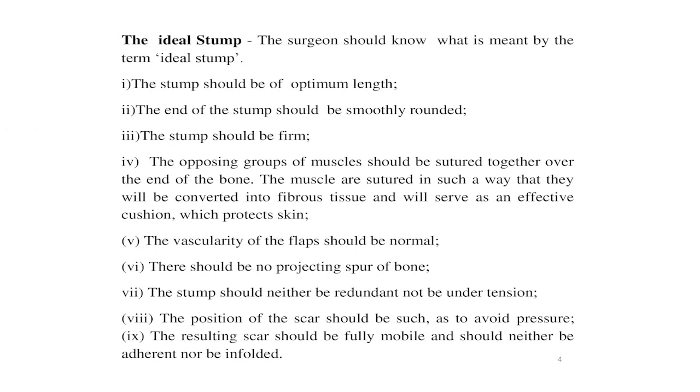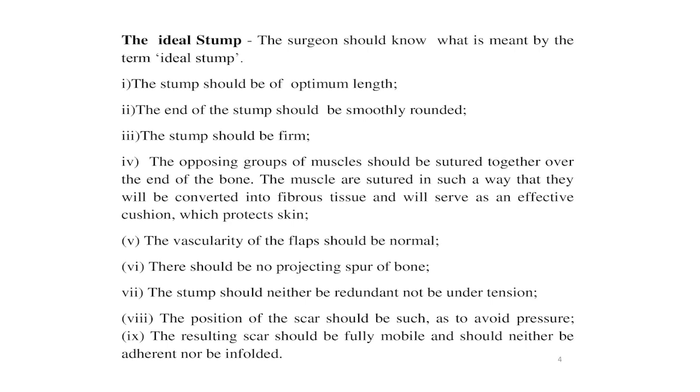Now, the ideal stump. The surgeon should know what is meant by the term ideal stump. First, the stump should be of optimum length. Second, the end of the stump should be smoothly rounded. Third, the stump should be firm. Fourth, the opposing groups of muscles should be sutured together over the end of the bone. The muscles are sutured in such a way that they will be converted into fibrous tissue and will serve as an effective cushion which protects the skin. And fifth, the vascularity of the flaps should be normal.